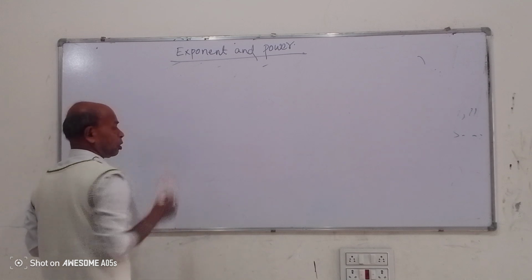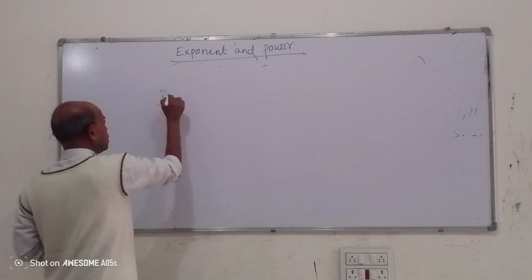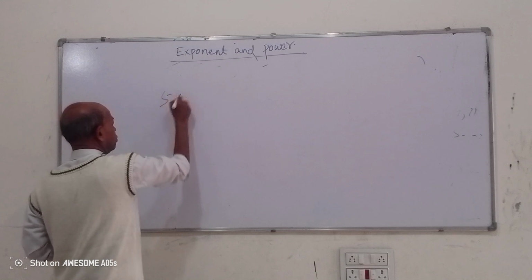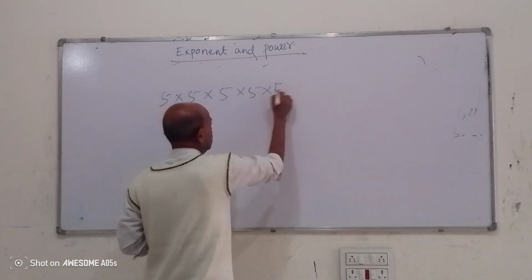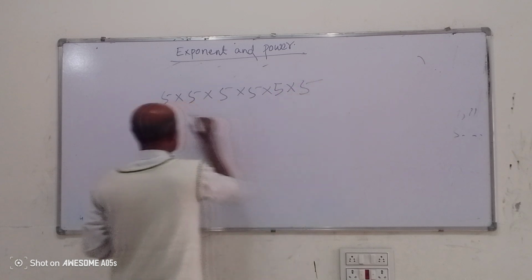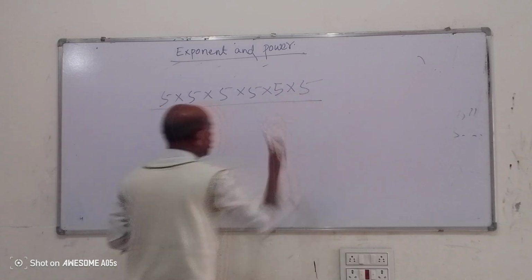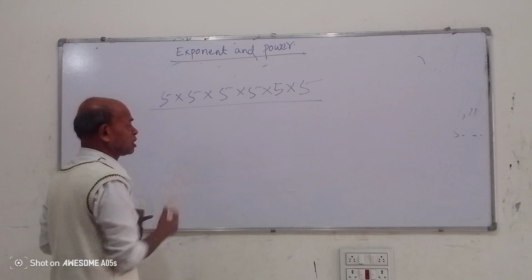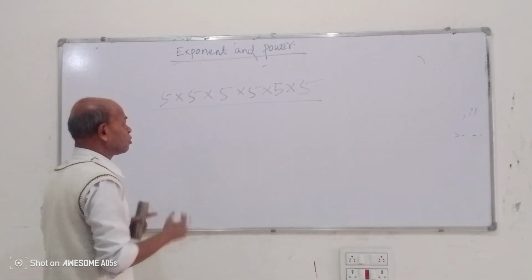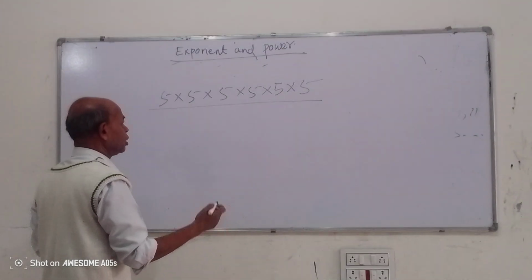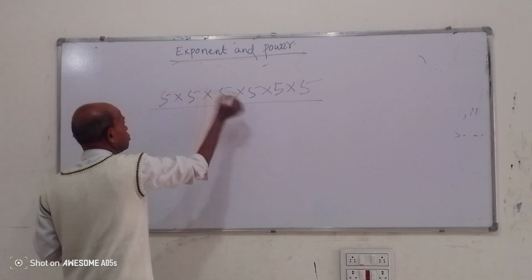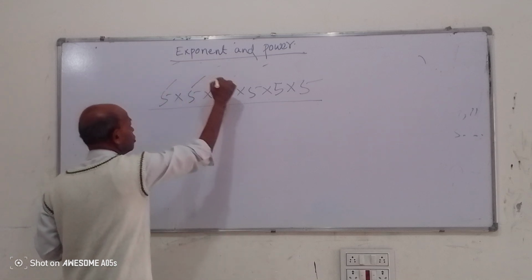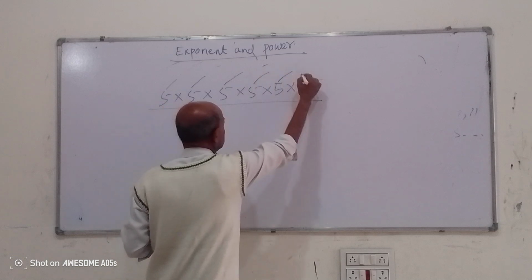Suppose this is 5 into 5 into 5 into 5 into 5 into 5, and you are asked to write it in exponential form. How many 5's have we multiplied? 1, 2, 3, 4, 5, 6.